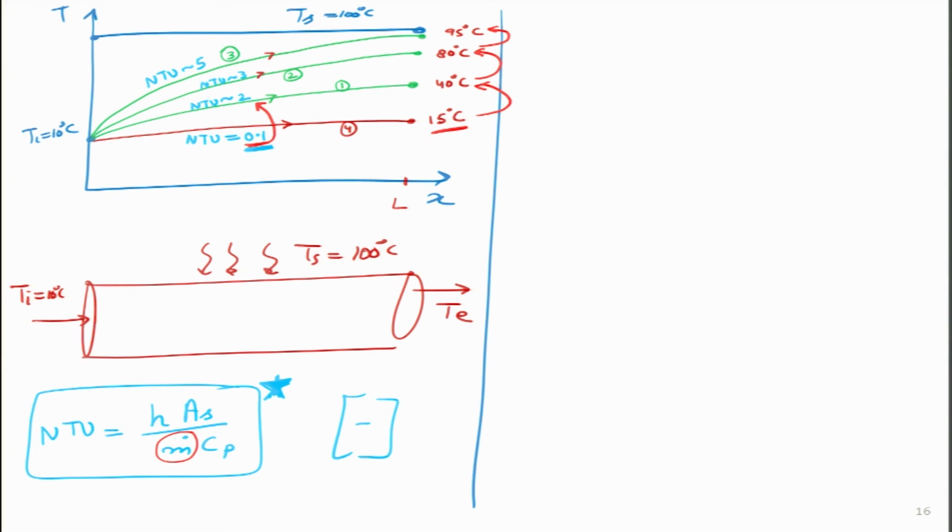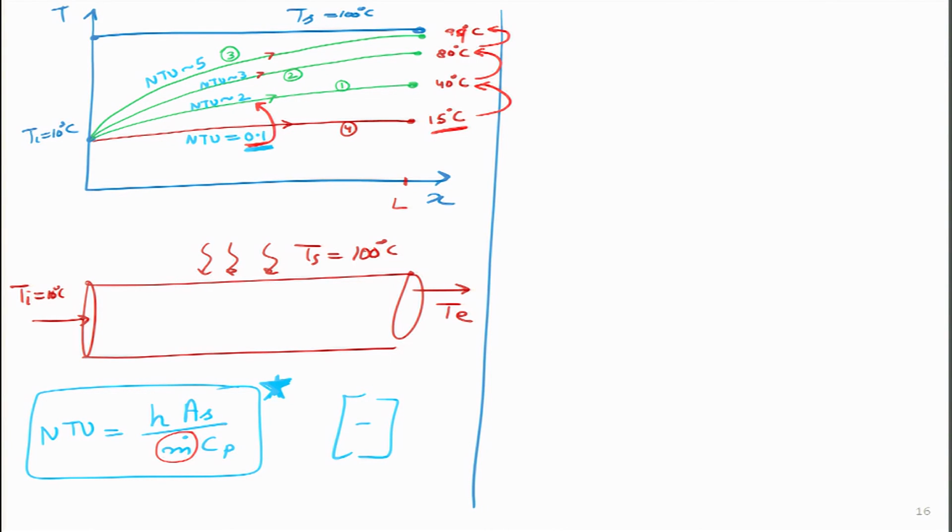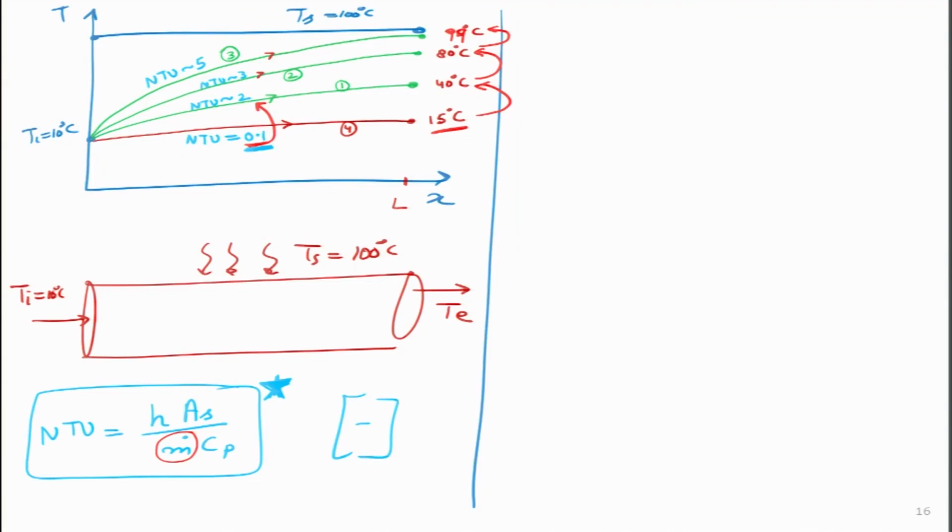Usually in engineering practice, we do not target more than NTU 5 or 10, because after that the rise in temperature is very, very small. Maybe for NTU 5 we will already get about 99 degrees. Then if you make it NTU 6 or 7, it will increase only by a slight amount, to 99.5 or 99.6. So, that amount is not very large. So, this is the significance of NTU.